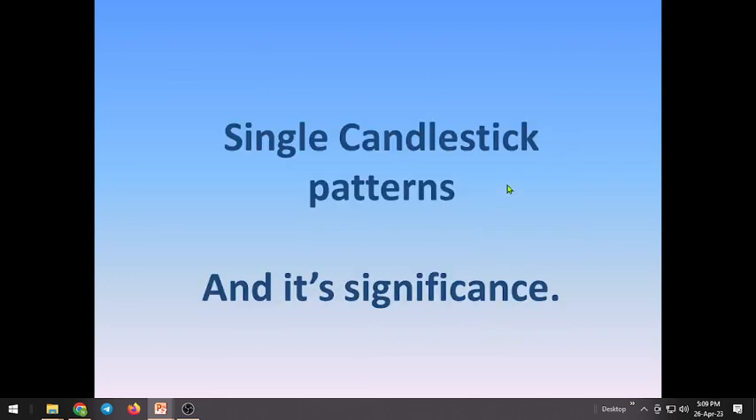Today we'll see the single candlestick patterns and what is the significance. Candlestick formation patterns are very much important. If we know this very well, then it's easy for us to know where to enter and where to exit. Along with candlestick formation, if you know the support and resistance, it's very easy for us to trade in the stock market, whether it's for intraday or positional trading or investing.